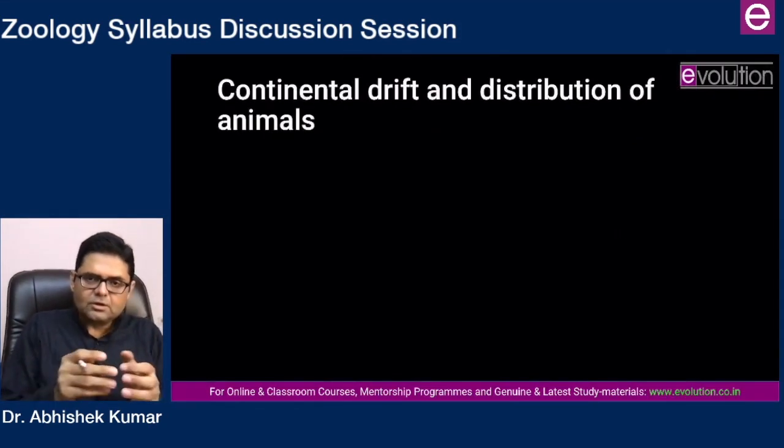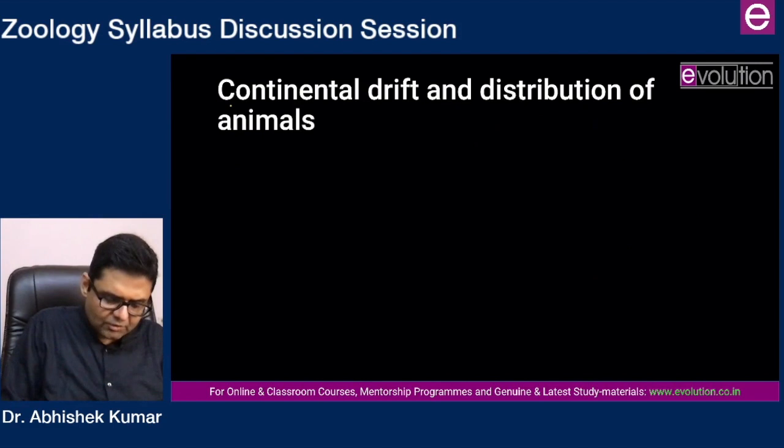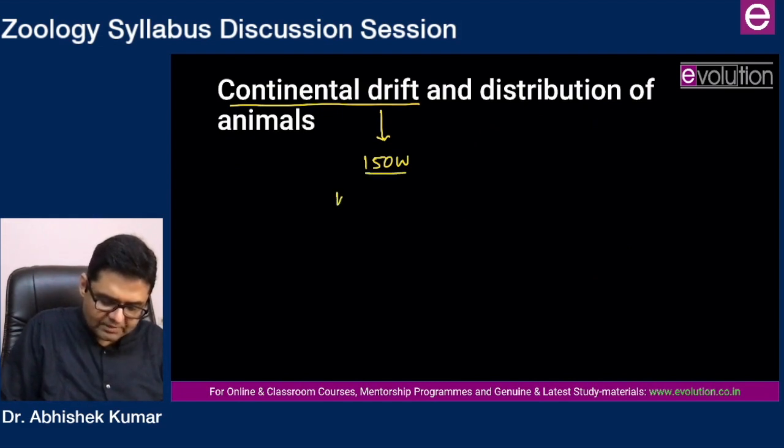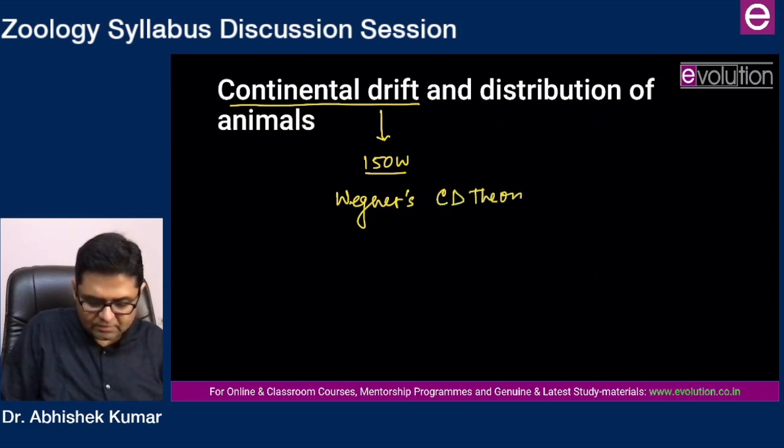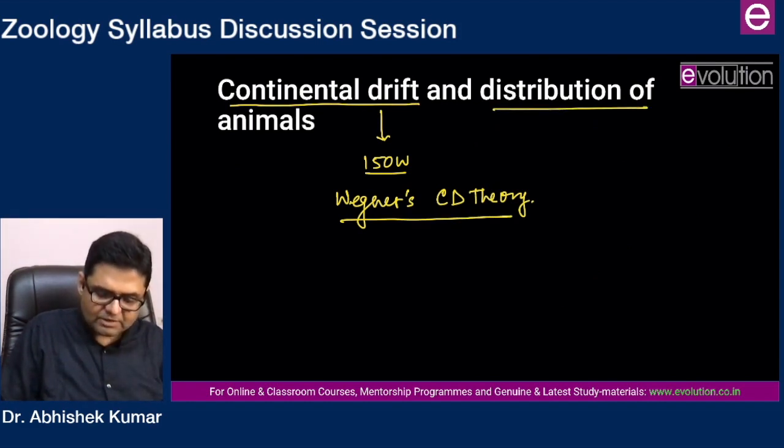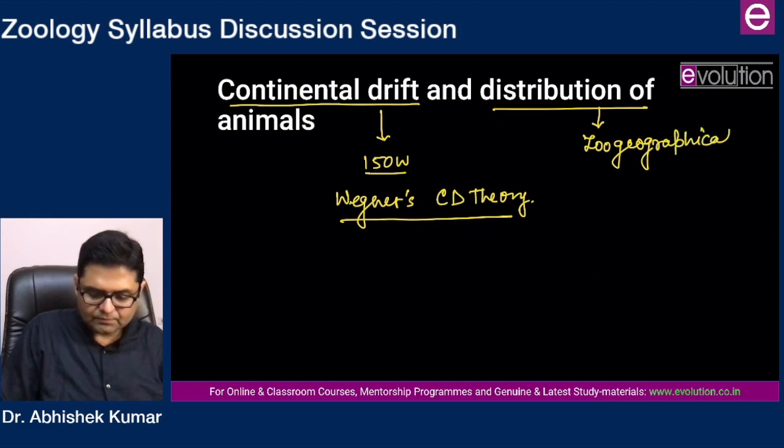Then you move to continental drift. Continental drift has always been asked as a small question. So if in 150 words you prepare Wegener's continental drift theory, that will be sufficient for you. Distribution of animals is going to be a little bigger. So here you have to do geographical realms of the world.